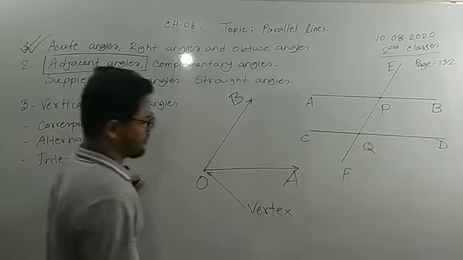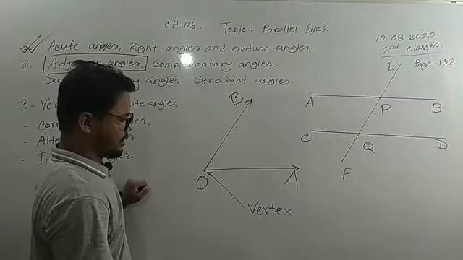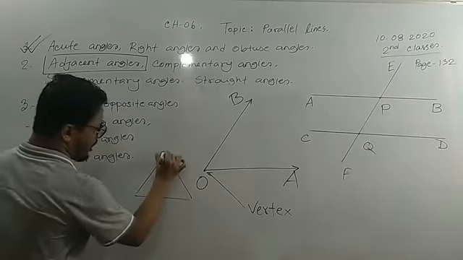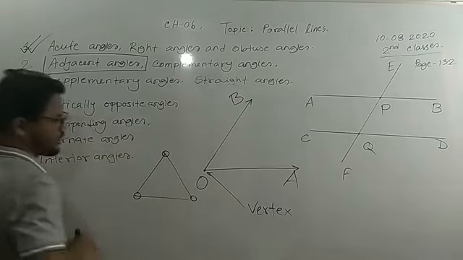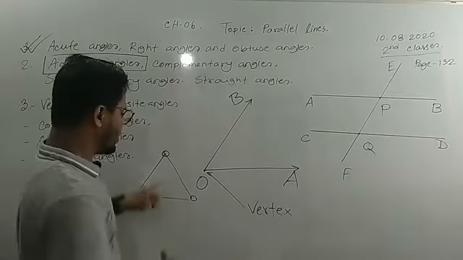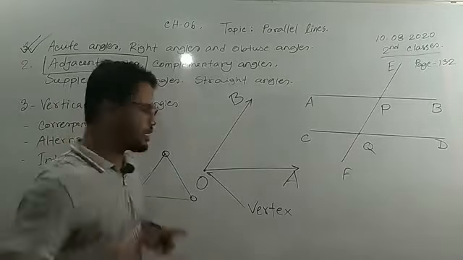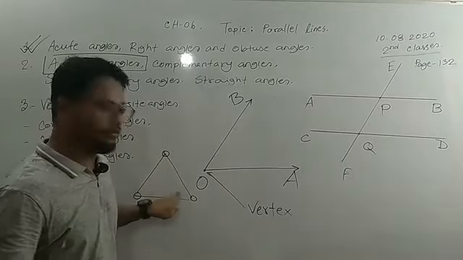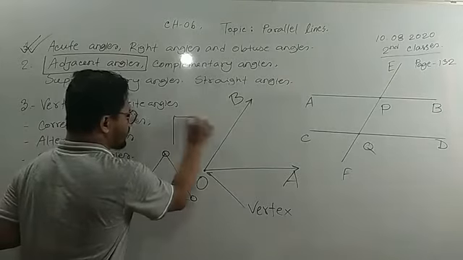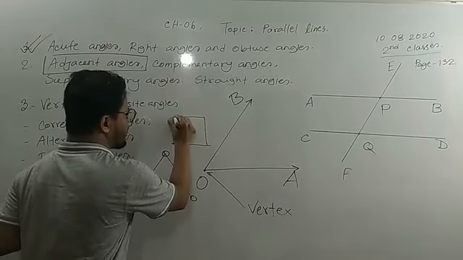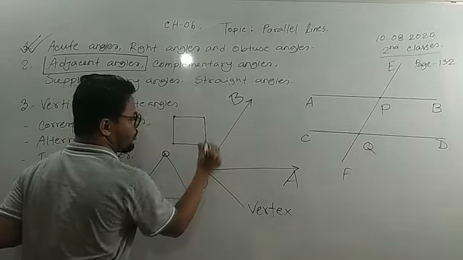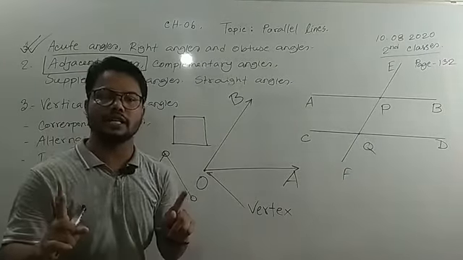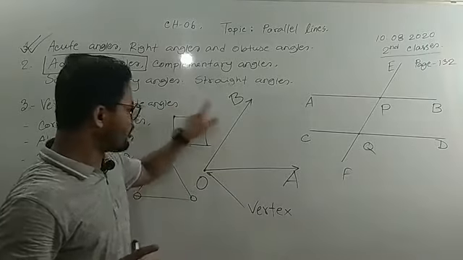Vertex of the angle, the top point. How many vertices here? 1, 2, and 3. This is called the top point. In a triangle, we see here 3 top points. That is, a triangle has 3 angles and 3 vertices. But in a square or quadrilateral, how many angles do we see here? 1 top point, 2 top point, 3 top point, and 4 top points. That's how we get 4 angles and 4 vertices.